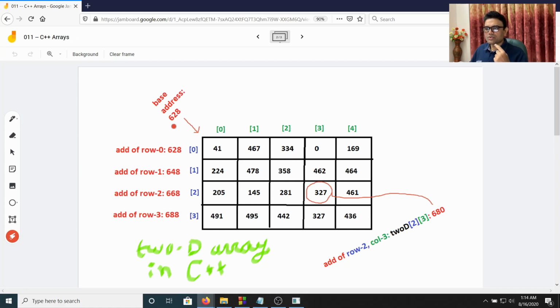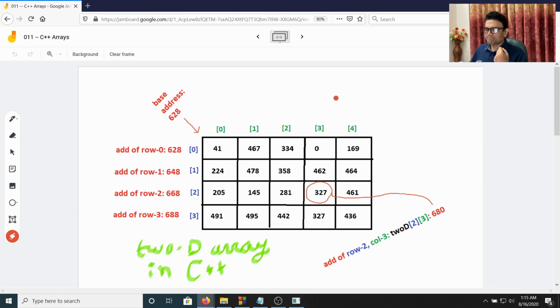Therefore, if the base address of 2D is 628, 2D plus 0 also will be 628. Now 2D plus 1 will give me the base address of the second row, which is 648, because the first row will occupy 20 bytes, 5 integers, so 628 plus 20 is 648. So 2D plus 2 will give us 668, and 2D plus 3 will give us 688. So that is the meaning.